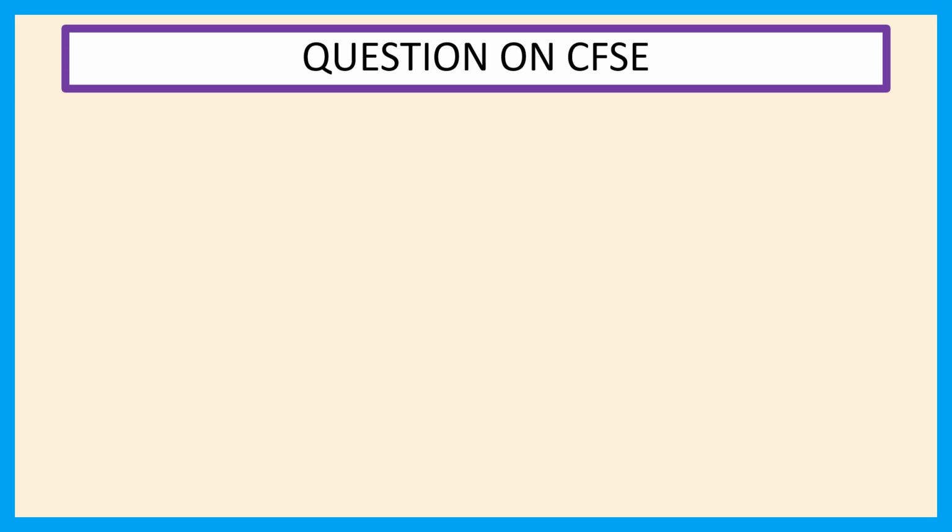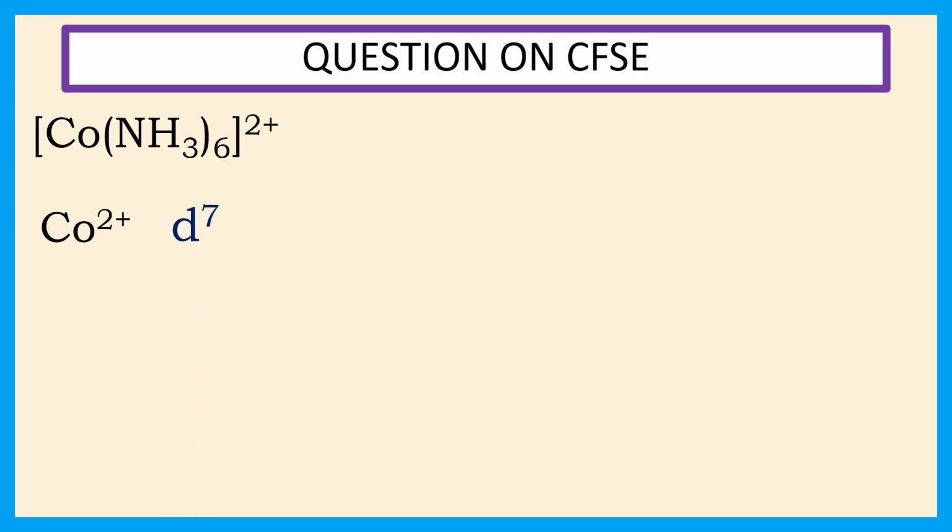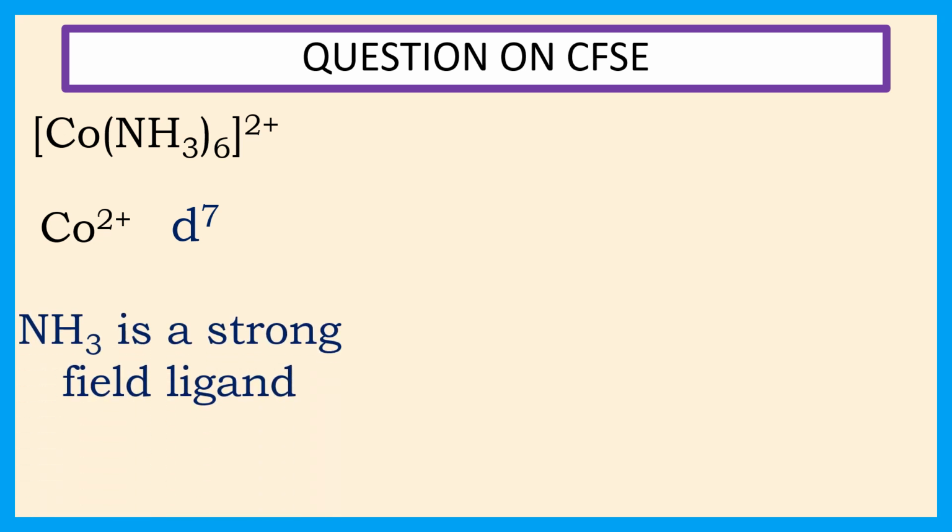The coordination entity is [Co(NH3)6]2+. So the oxidation state of cobalt is +2. Therefore, it is a d7 system. Since NH3 is a strong field ligand, it will form a low spin complex.